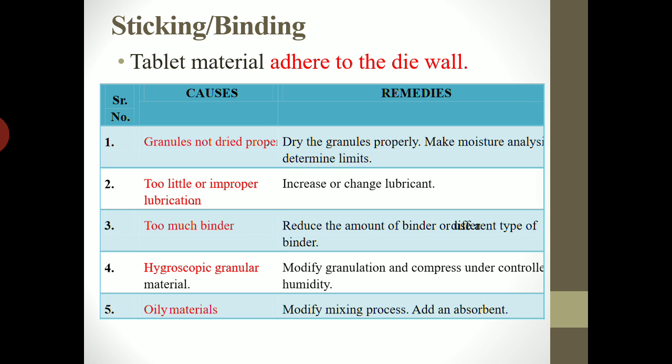Waxy materials have a low melting point, and due to the generation of heat during the compression process, these low melting point substances get melted, and due to the sudden melting and cooling during ejection, this sticking can occur. So you can replace the low melting point substances with high melting point substances in order to avoid the sticking caused by waxy material.